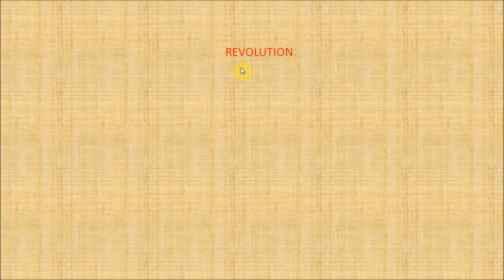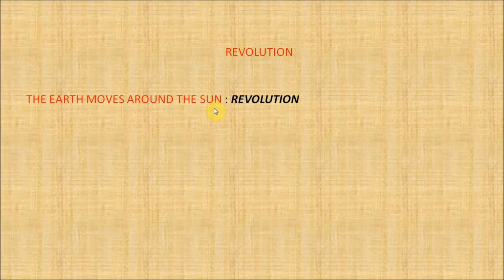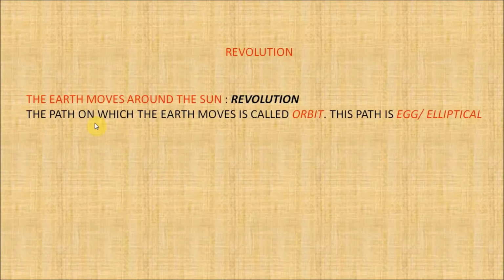Let's try to understand revolution. Apart from rotating on its axis, the earth also moves around the sun. And this movement of the earth around the sun is called revolution. The path on which the earth moves is called orbit. And this path is not circular but egg-shaped or elliptical.